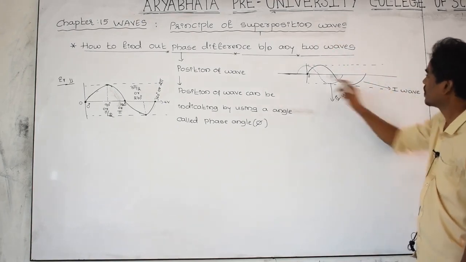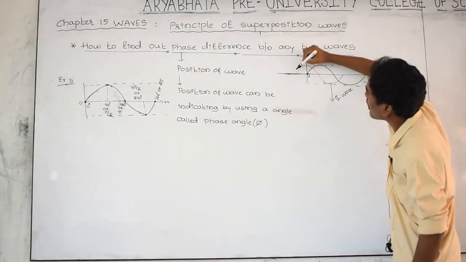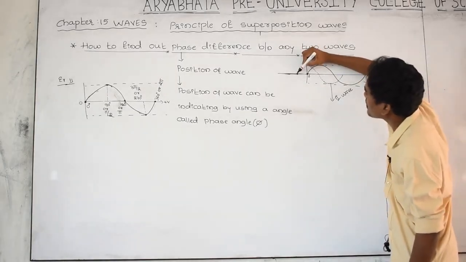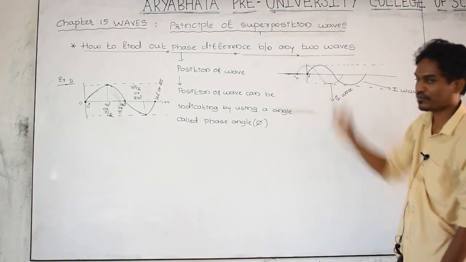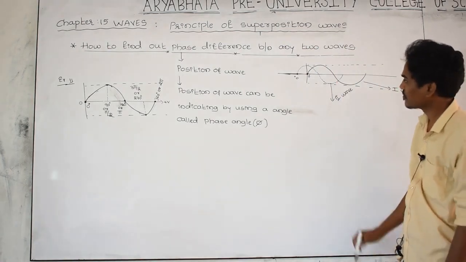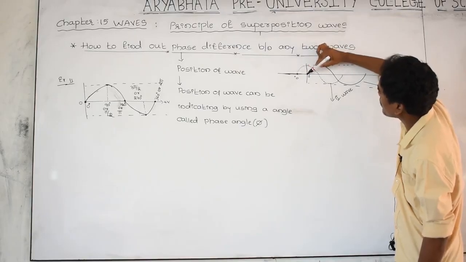The second wave started at this point, meaning the angle at this point for the second wave is 0 degrees. And the angle for the first wave at this point is 0 degrees. Here 0 degrees for the second wave, and for the first wave here also 0 degrees.